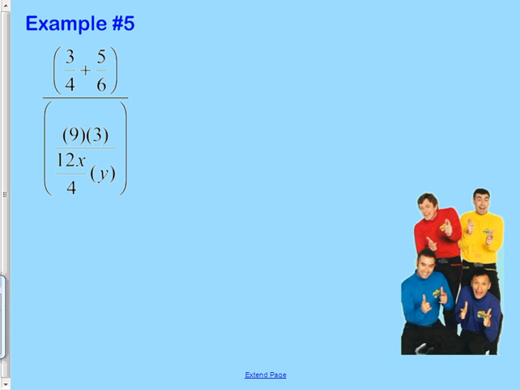I want you to start by adding those ones on top. That should be a blast from the past. That's like 4th grade. You can do that. Find a common denominator, add them. Then